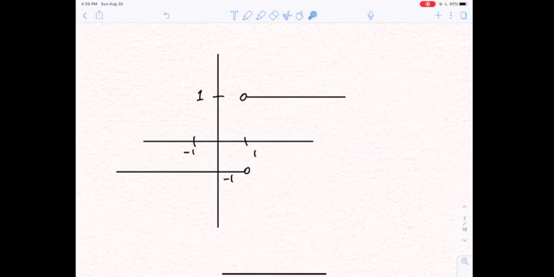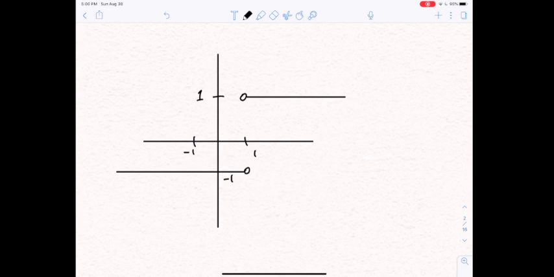So if we're coming from one way, we're approaching 1. If we're coming from the other way, we're approaching negative 1. What are we approaching? Well, we're not really approaching anything. We're approaching two numbers at the same time, but we don't have a well-defined limit if we're approaching two numbers at the same time. So what do we do?